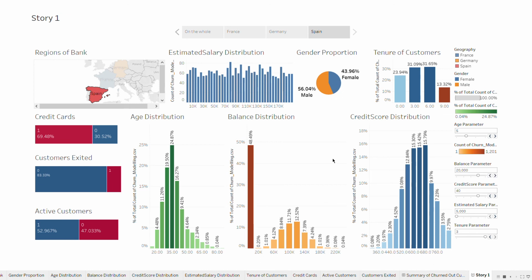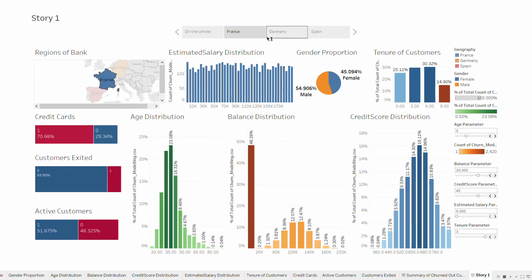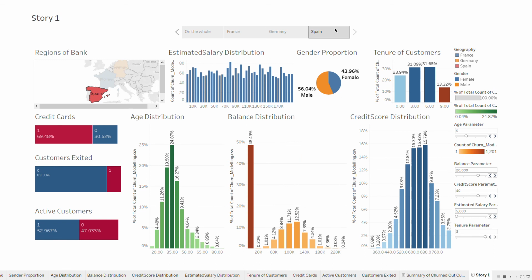And again, in order to justify the balanced distribution of the customers in this region, in Spain, it remains the same as France. The living standards might be high, and since the estimated salary is almost the same as for the people in France and in Germany, the salary is not an issue. The people are earning around the same salary, but it depends upon the expenditures that they have.